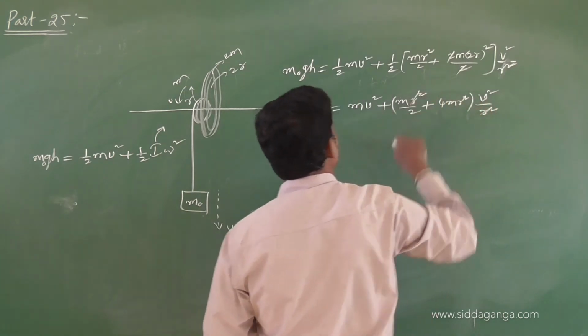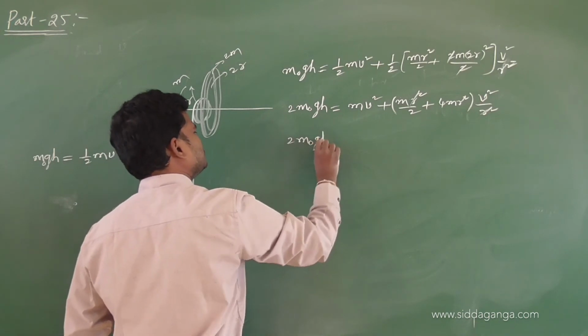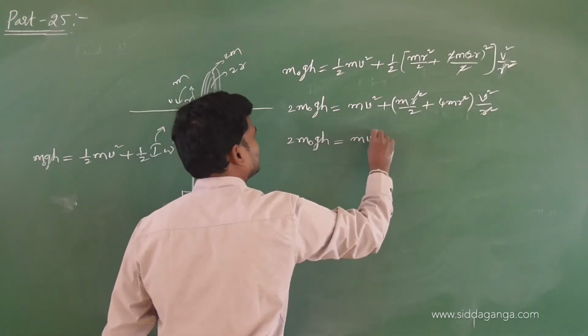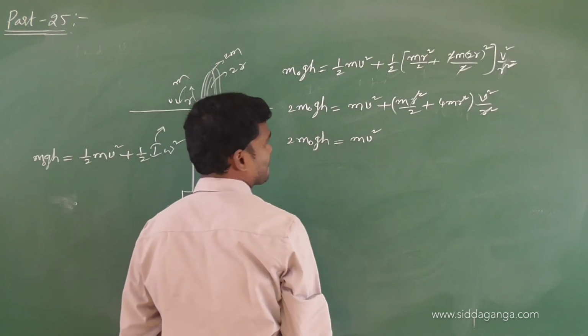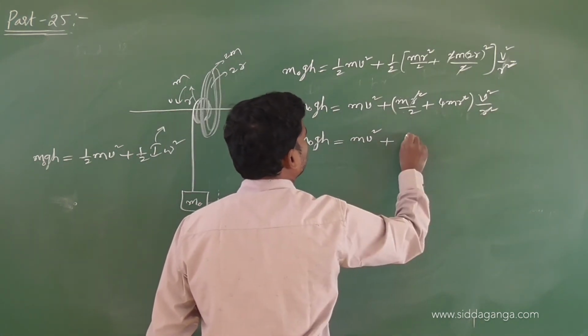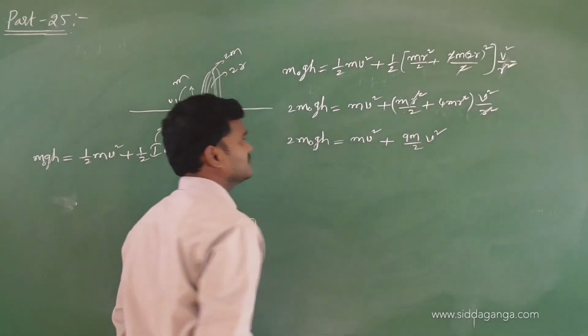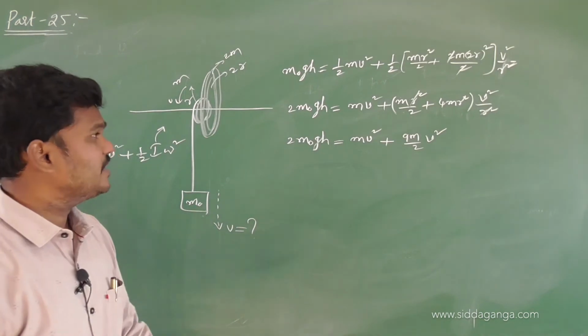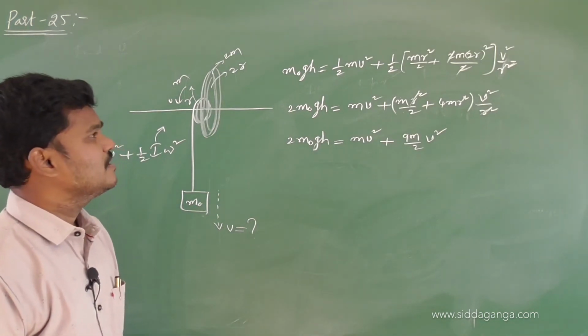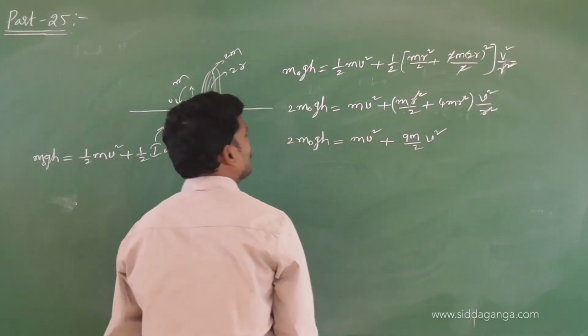R square gets cancelled. 2m naught gh, mv square plus m by 2 times 4. How much is it now? 9m by 2 v square. Check the calculation. I am getting 9m. Verify the calculations: 4 2 8 9, 9m by 2.